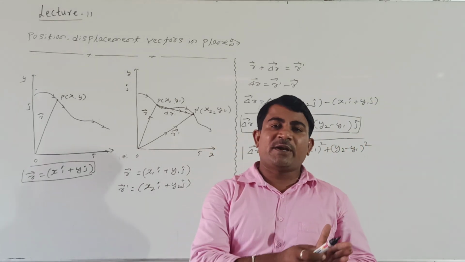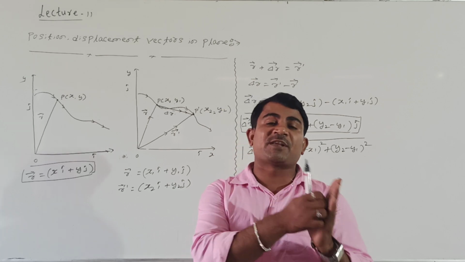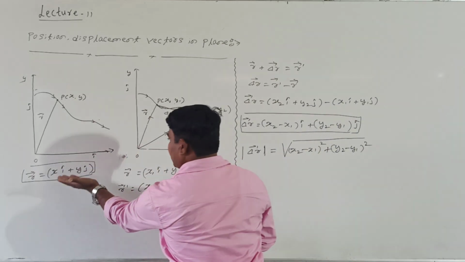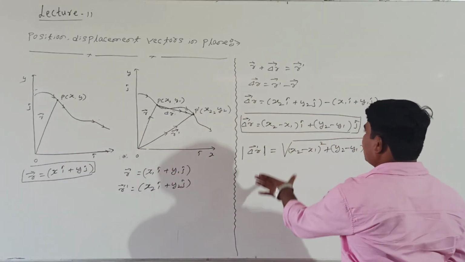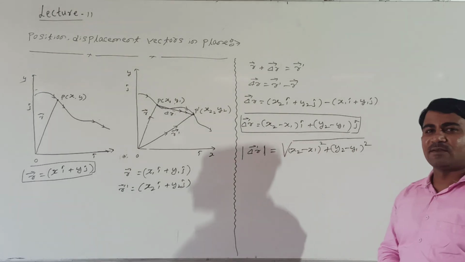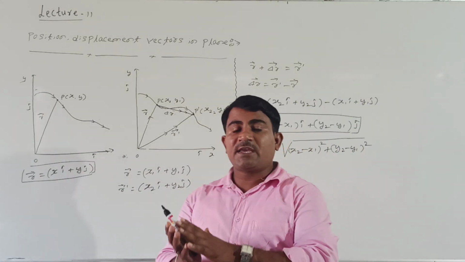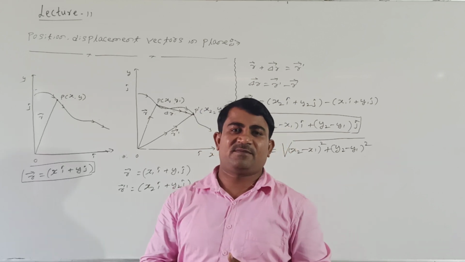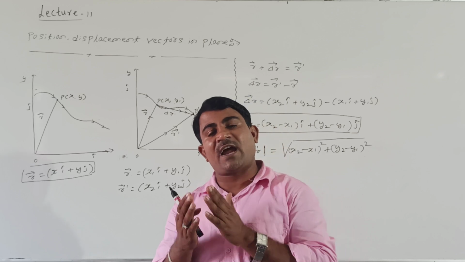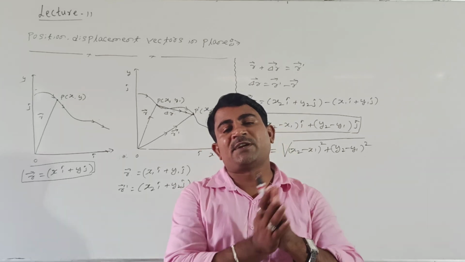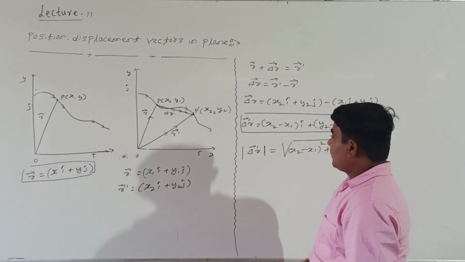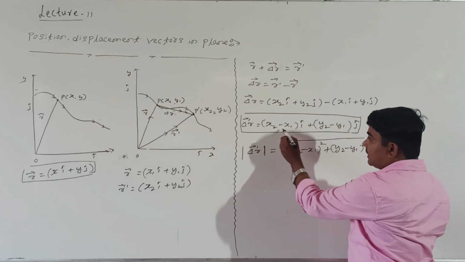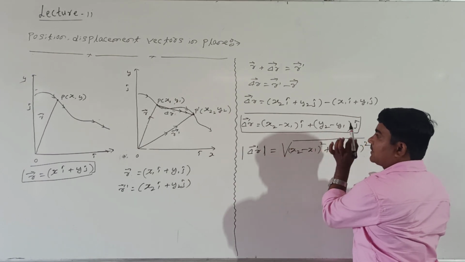Students, then if we are taking the displacement, how to represent the velocity? What we have learned is the representation of the position vector and the representation of displacement in a given plane. Alright, students. Then in a given plane, how to represent the velocity and acceleration of the body, along with the direction? How to represent the direction? Actually, students, what happens here? If a body is moving in a plane, the displacement divides along the x-axis and along the y-axis.